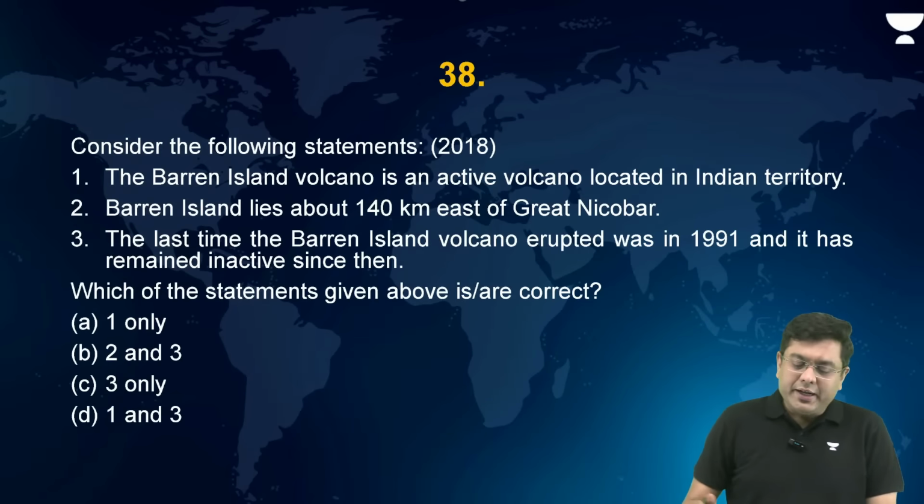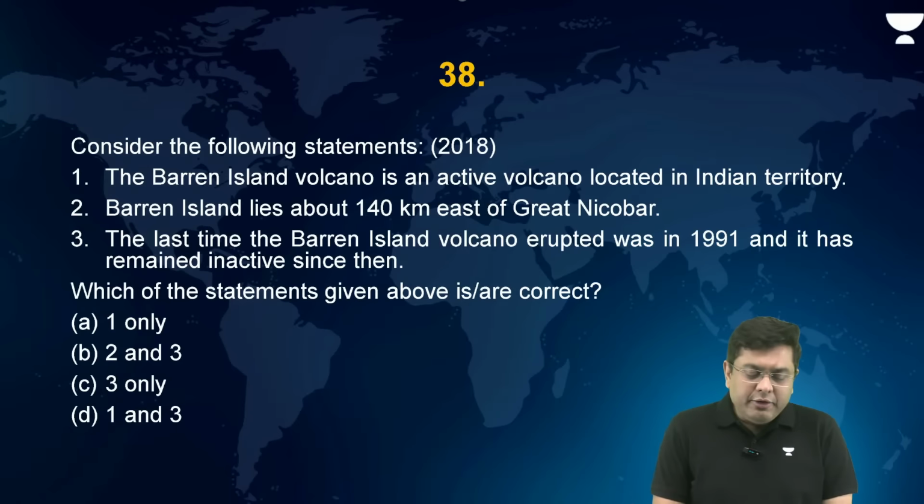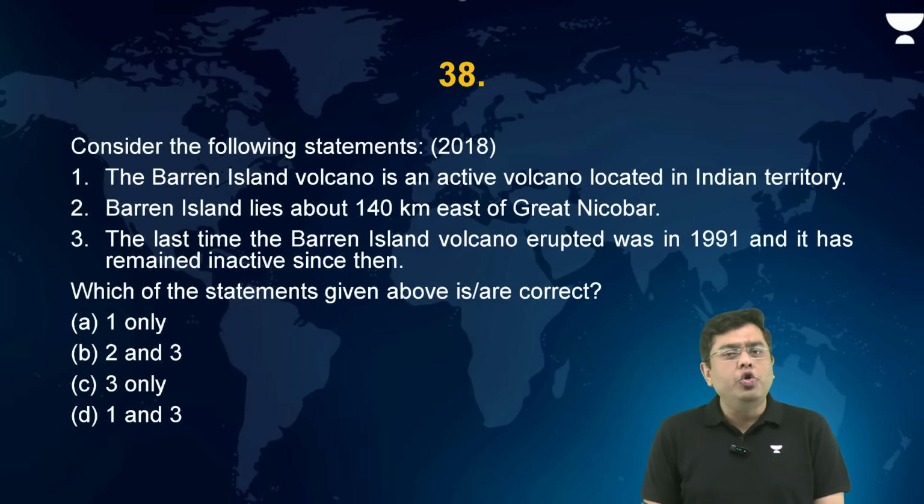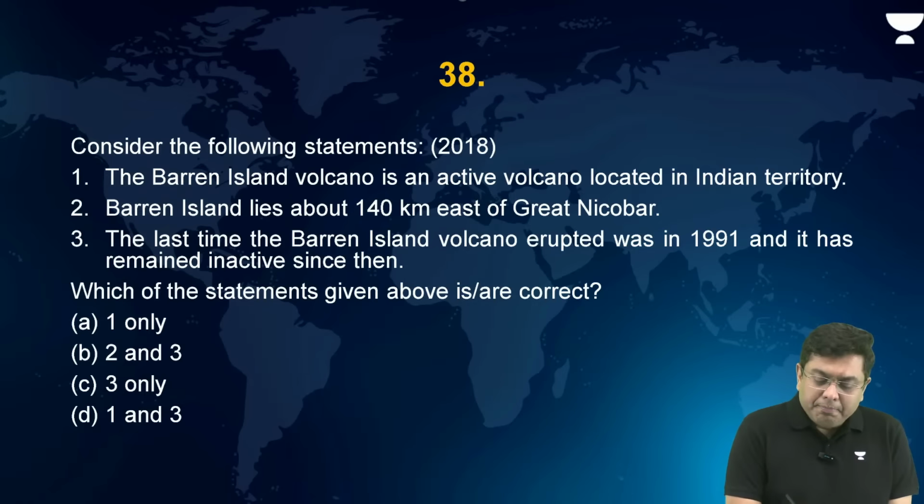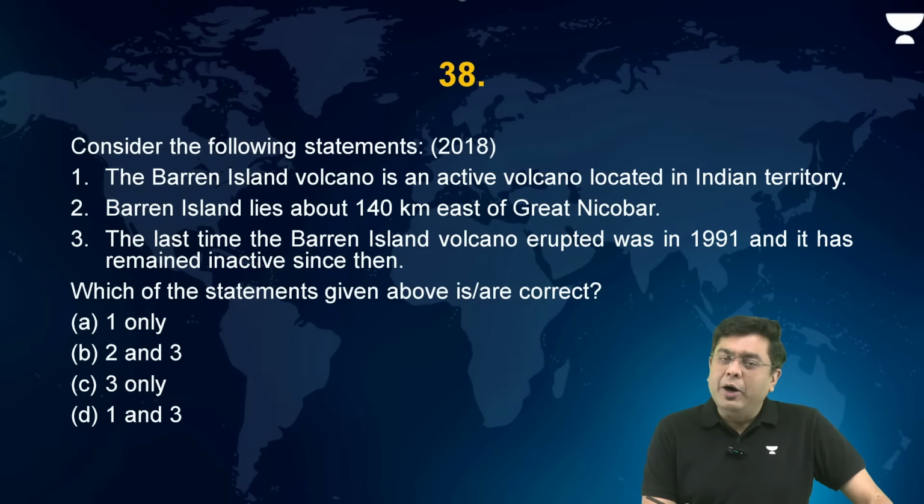Consider the following statements. Barren Island volcano is an active volcano located in the Indian territory, right? Barren Island lies about 140 kilometers to the east of Great Nicobar. The last time Barren Island volcano erupted was in 1991 and it has remained inactive ever since then.